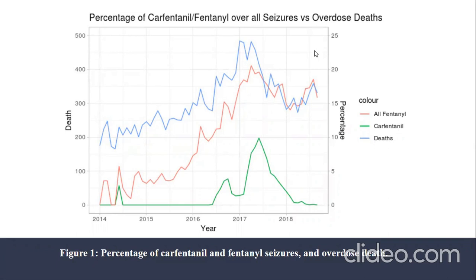So we see that the red line follows the blue line very closely, so it is not surprising to us if the result came out that fentanyl explained a lot of overdose deaths. We were also interested to see if there was any lag between the two lines, meaning whether the police seize the fentanyl on the market after it has already caused a lot of deaths.